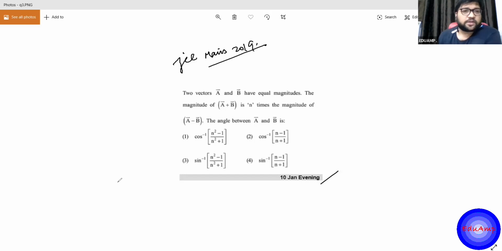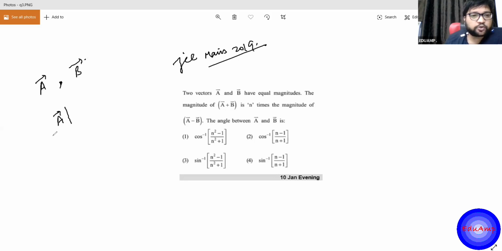Okay. Fine, Tamanna. See, in this question, two vectors A and B, they have equal magnitudes. They may not be in the same direction, but the magnitudes of the vectors are the same. So I'll give a hint for this question. And whoever in the meanwhile is able to solve, please send me the option he or she has got. So there are two vectors, A vector and another vector B vector. They have the same magnitude.